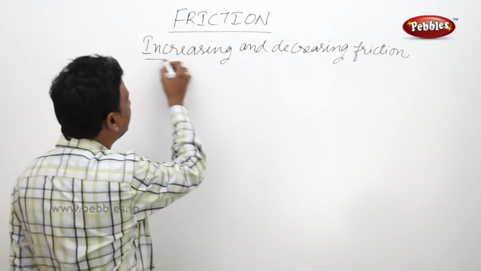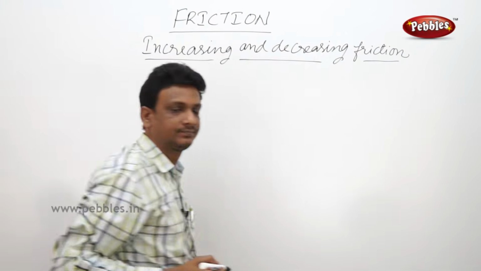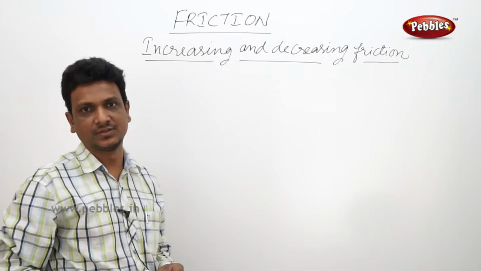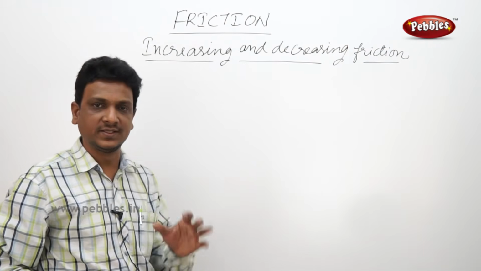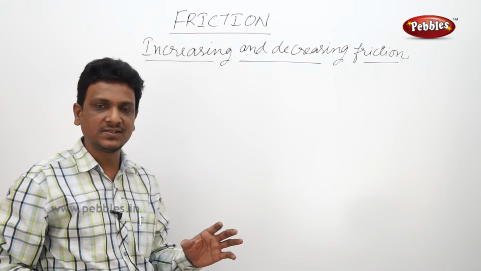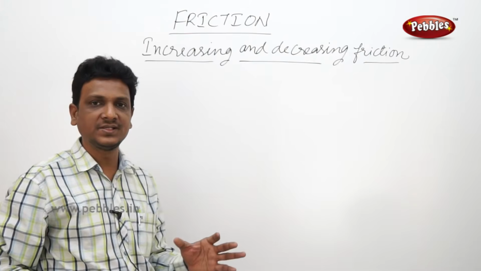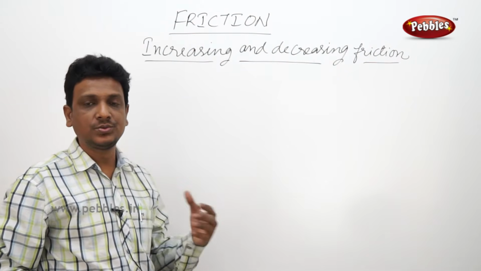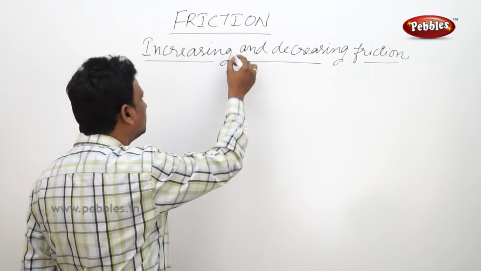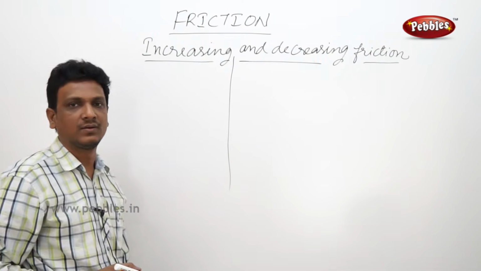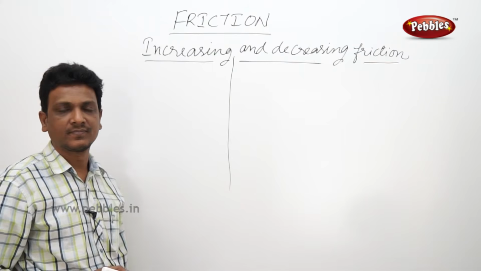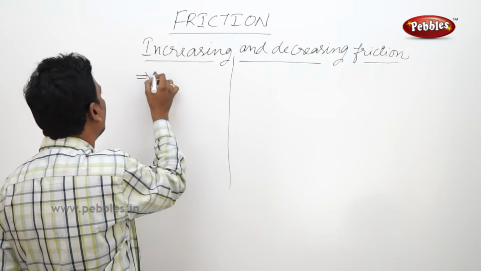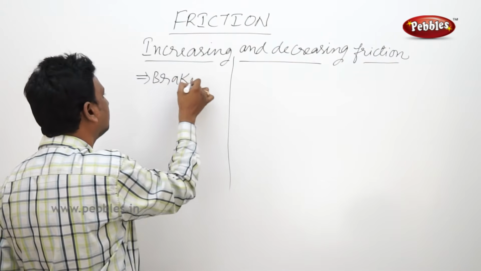Now let us see increasing and decreasing friction. Is it possible to increase friction, or decrease friction? We have seen advantages and disadvantages. That means in some cases we need more friction, and in some cases we need less friction. Let us see how to increase the friction first. Where we need more friction, in which cases do we need it? The first thing we see here is brakes.